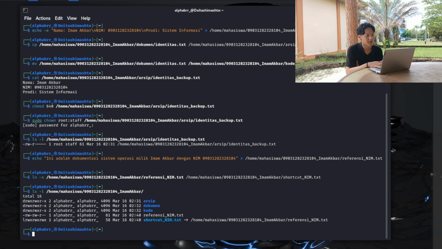The next part of number 4 is telling us to change the content of referensi_nim.txt to "dokumentasi telah diperbarui oleh Imam Akbar", and as usual we will be using the echo command. So we will use echo again.